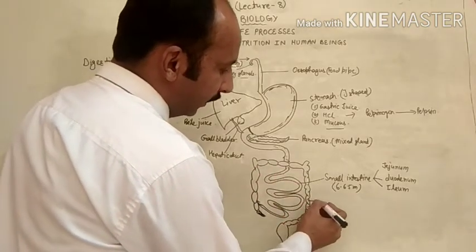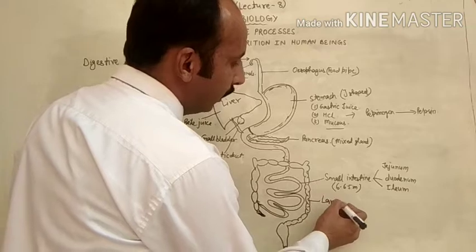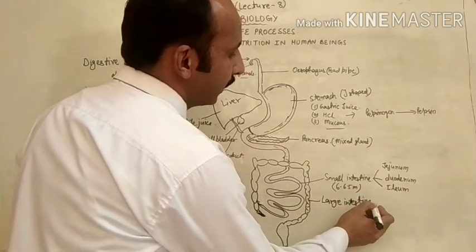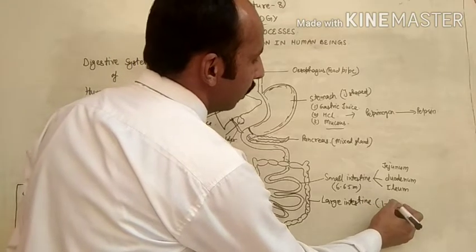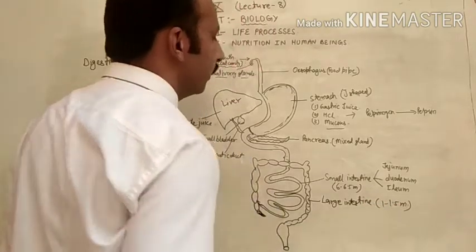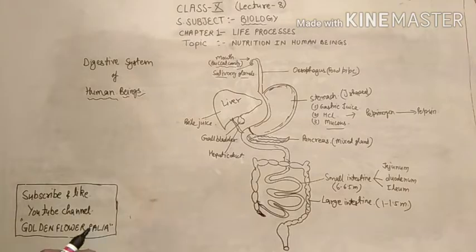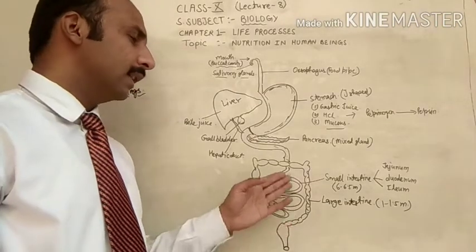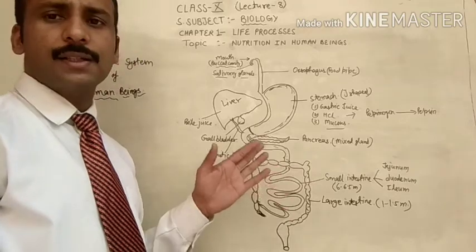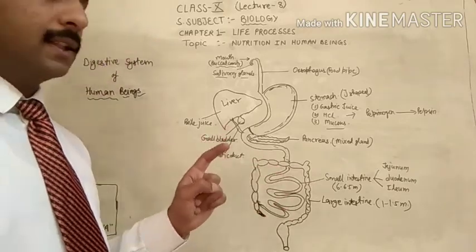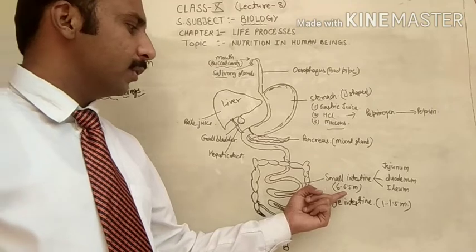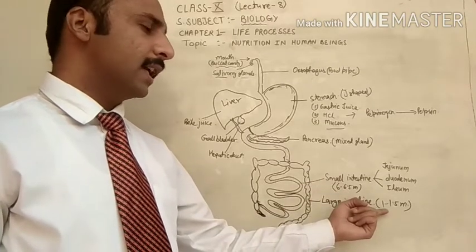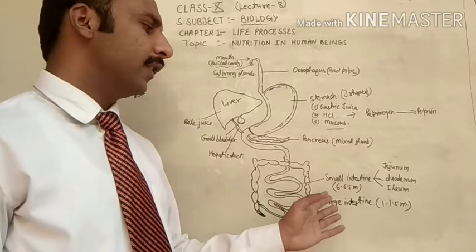From here, this one is called the large intestine. You know very well, it is about 1 to 1.5 meters long. So as you can see here, the length of the small intestine is 6 to 6.5 meters, and the large intestine is about 1.5 meters.